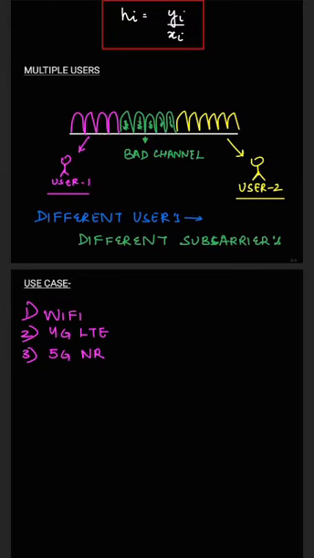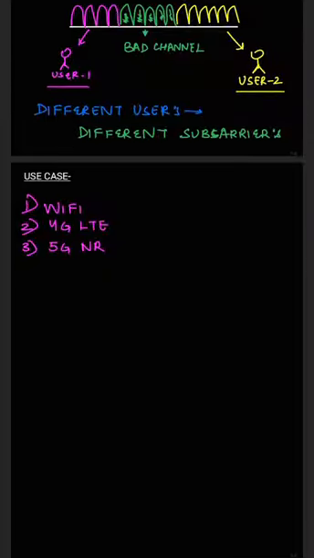There are other advantages: accommodating multiple users. In OFDM, since channel equalization and estimation is possible, we can very easily detect which of the subcarriers is a bad channel, or which of the subcarriers has high SNR, or which has low SNR. And based on the requirement of the user, we can assign different users to different subcarriers, and if the channel is bad, we won't assign any user to that channel. So this is how we achieve multiple user accommodation in OFDM as well. And the use cases of OFDM are Wi-Fi, 4G LTE and 5G NR.